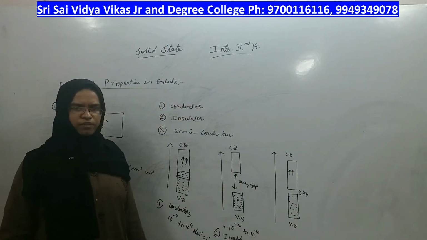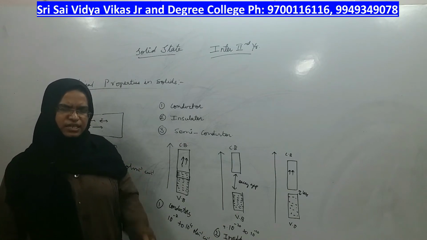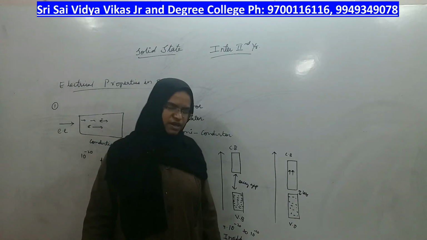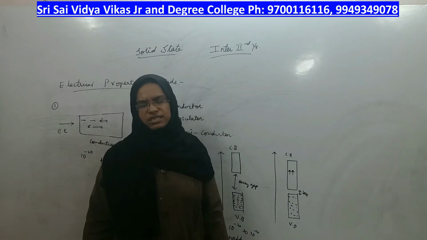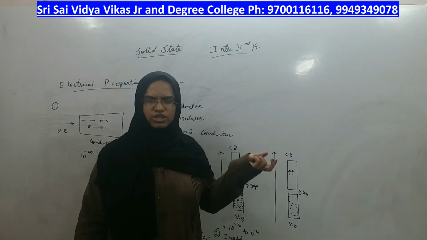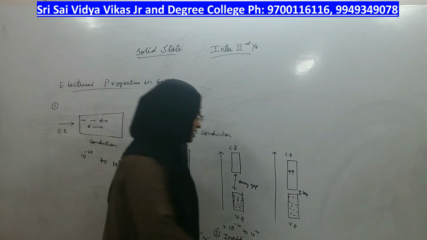Such compounds, in which a little energy gap is present between the conduction and valence band and electrons can easily jump into the conduction band and show conductance, are called semiconductors.